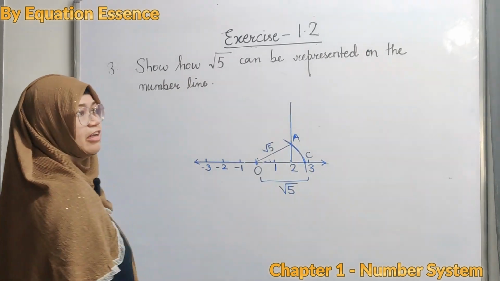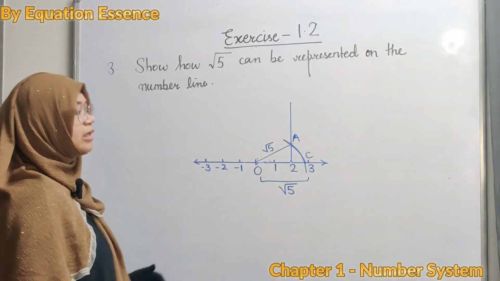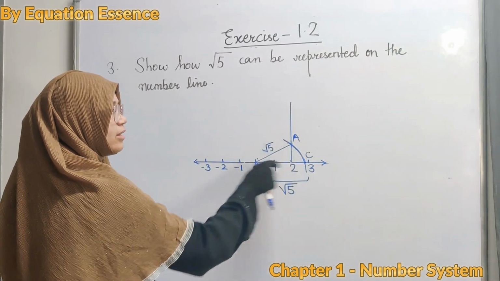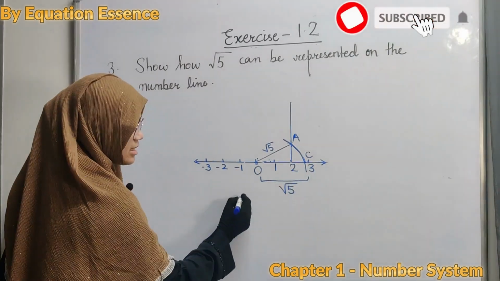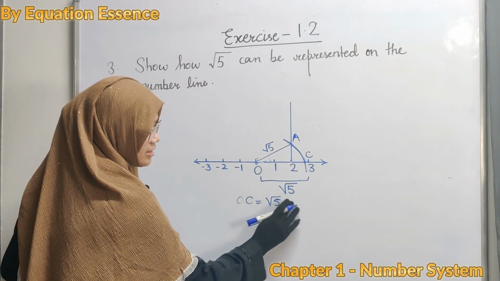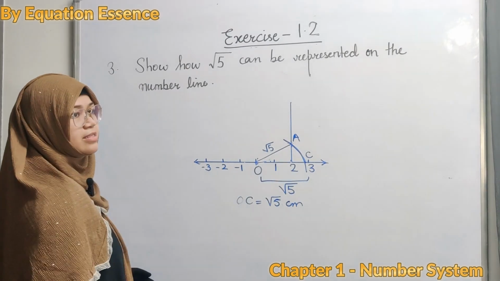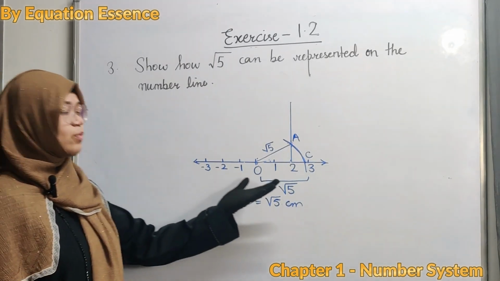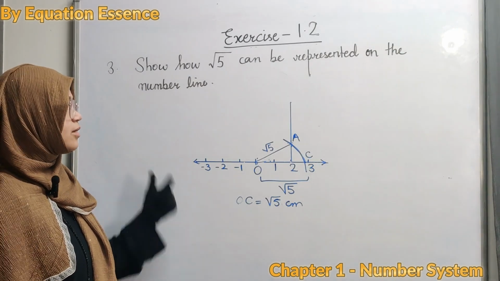Now, OA is root 5 but OA is not on the number line, and we have to make a point on the number line. Use a compass, make an arc from O to A and cut it on the number line and mark it as C, and your OC distance is root 5 unit or centimeter. If you have cut 0 to 1, 1 to 2 as 1 centimeter, your answer is root 5 centimeter. And if you have cut it as 1 unit, your answer is root 5 unit. I hope you understand. Now let's recheck it.